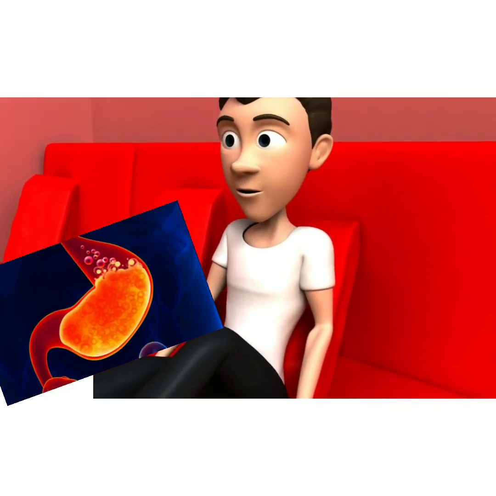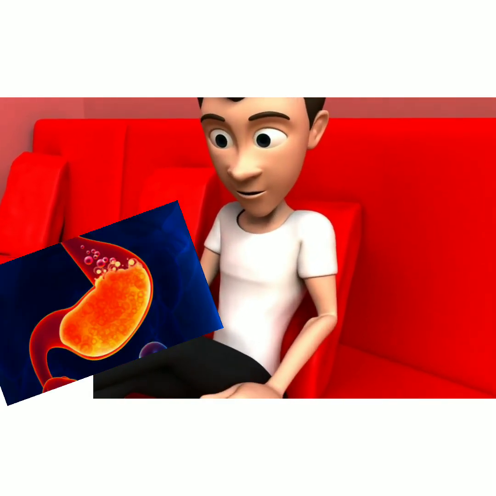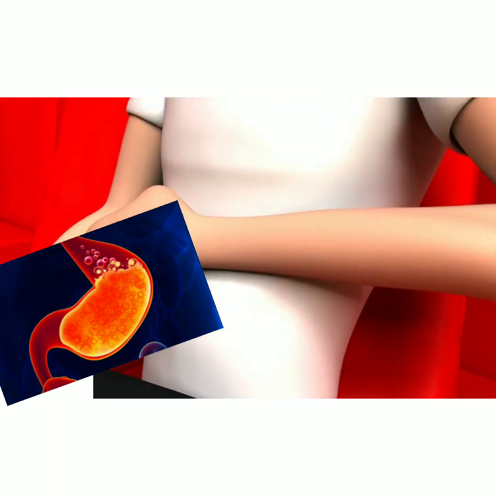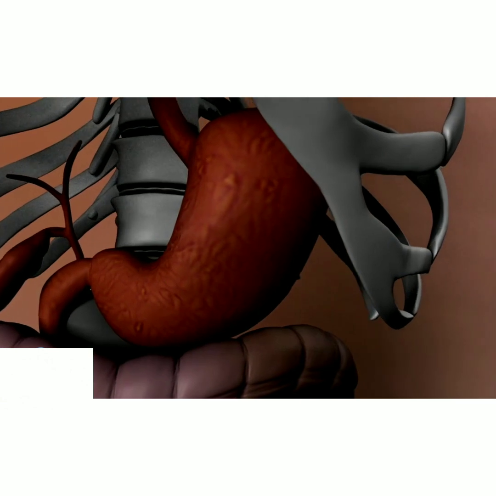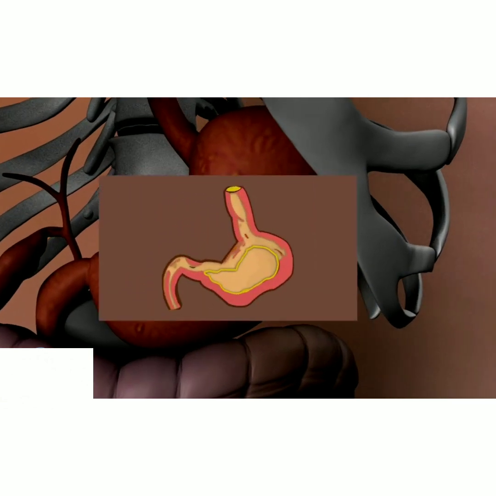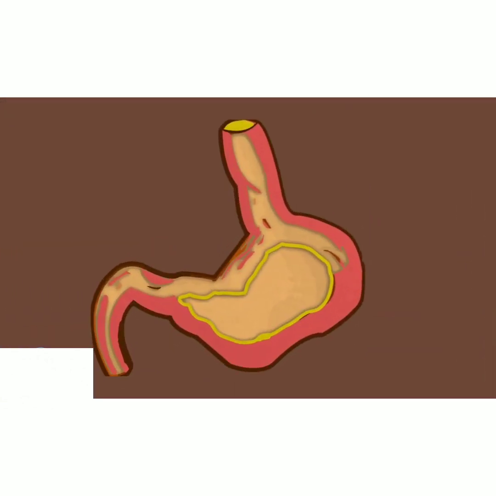We all know that our stomach secretes hydrochloric acid, which helps us to digest the food and kill the harmful bacteria present in the food. But sometimes excess acid is secreted in our stomach.